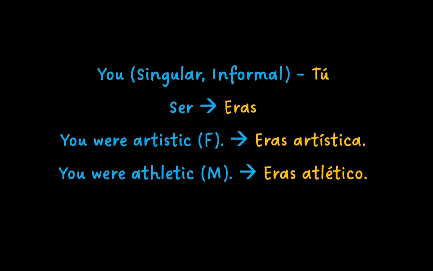You when talking to one person informally is tú, and to conjugate this, ser becomes eras. You were artistic is eras artística. And you were athletic is eras atlético.